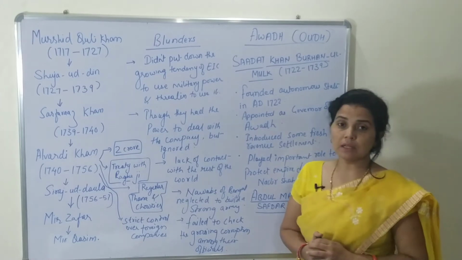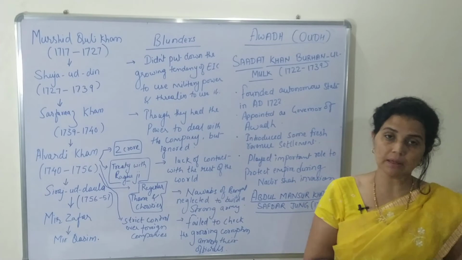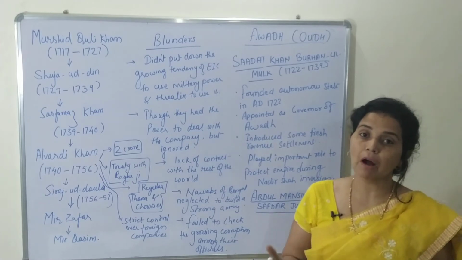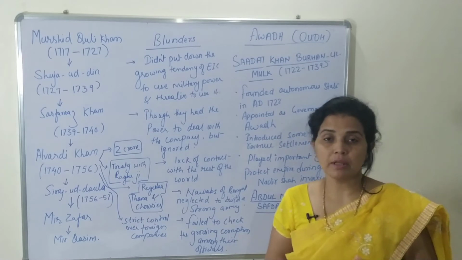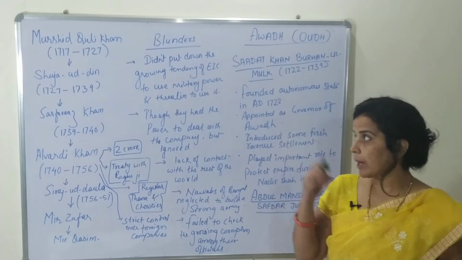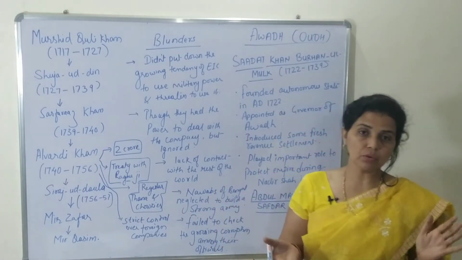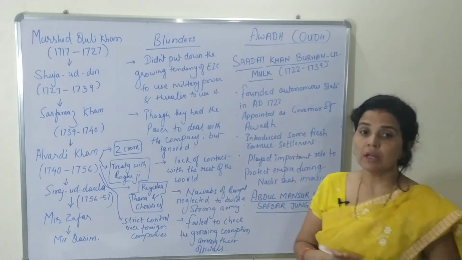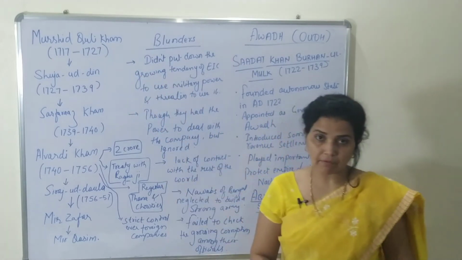So yesterday we were talking about Murshid Kulikhan. As we have already discussed, Murshid Kulikhan is the founder of the Nawab system, or you can say the Nawab lineage in Bengal. He was a very able ruler and a great administrator. He ruled Bengal from 1717 to 1727.